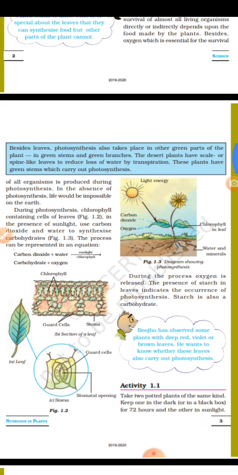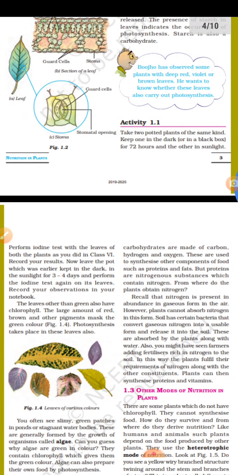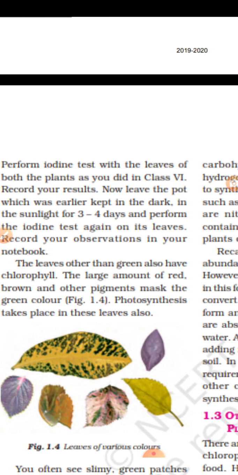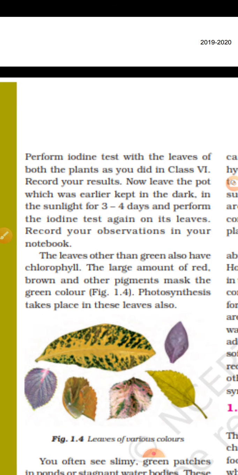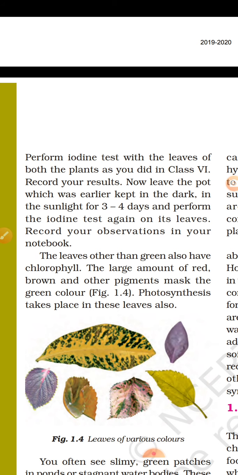Okay, now there are different kinds of leaves. Sometimes they have different colors, red, brown and other pigments like yellow. Does photosynthesis also take place in such kinds of plants?